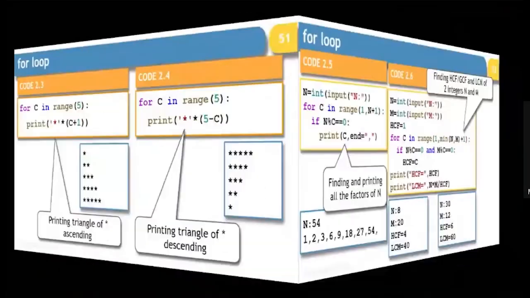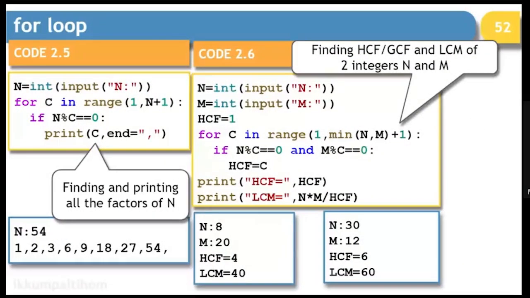Okay. The next one is an example where we are displaying all the factors of a particular number. In the second one, we are displaying LCM and GCF, that is greatest common factor. It is also known as GCD. So all these are synonyms, HCF, GCF, or GCD, and LCM.